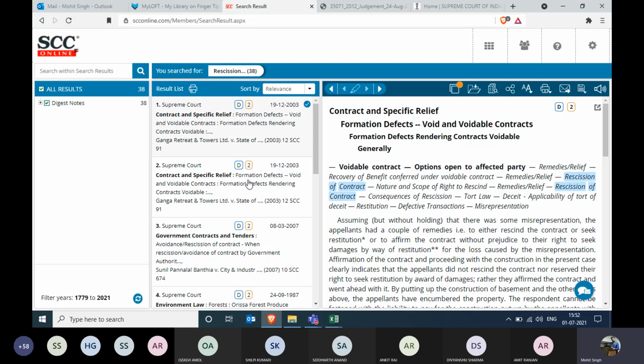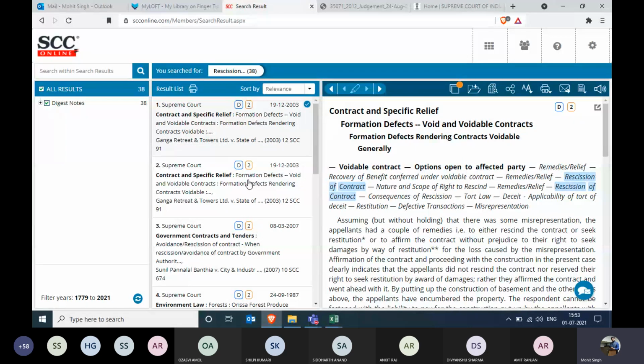I guess by mistake I have clicked on one of them. So there you go. Now you have got some documents through which you can simply browse and get an idea whether whichever document is helpful for you. So find by topic, yes, is helpful for the first year and second year students a lot.